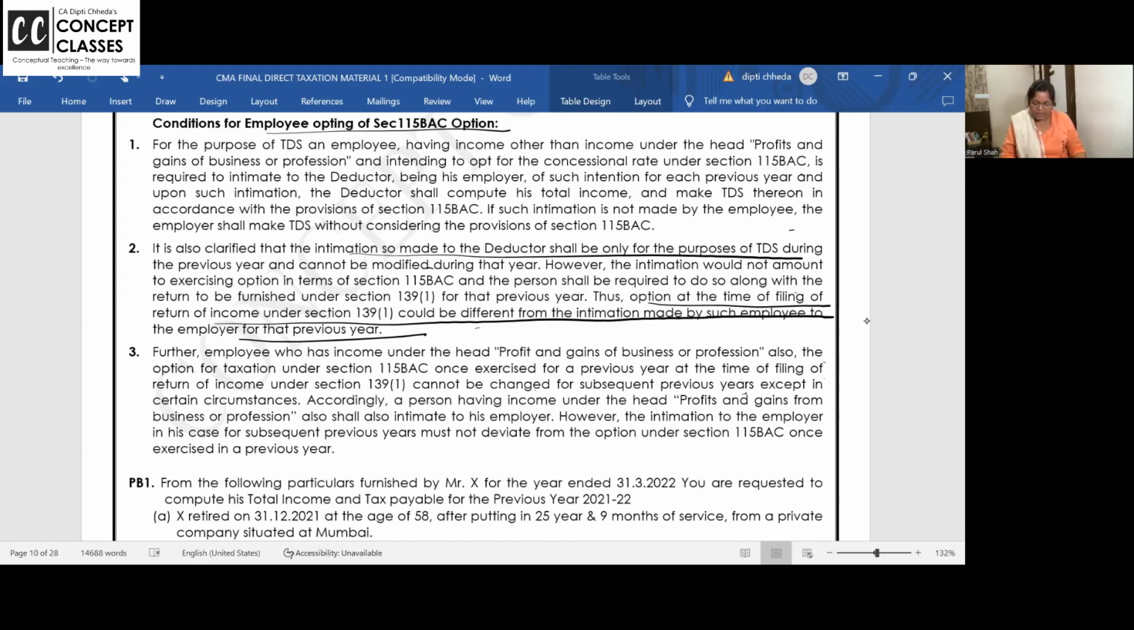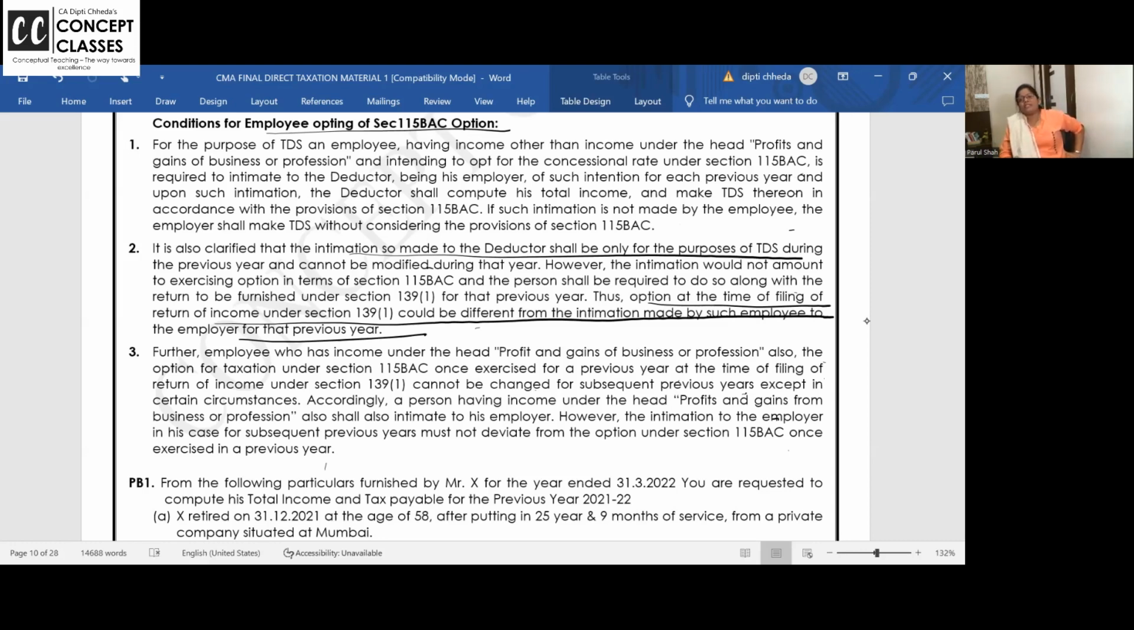Except in certain circumstances. If an employee working with me is having business income, then they need to follow that consistency, and accordingly a person having business income shall intimate to his employer. However, the intimation to the employer in his case for the previous year must not deviate from the option under 115BAC once exercised. So employee, if you are having business income, you cannot change the option.